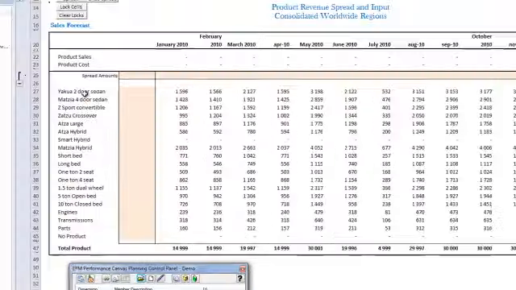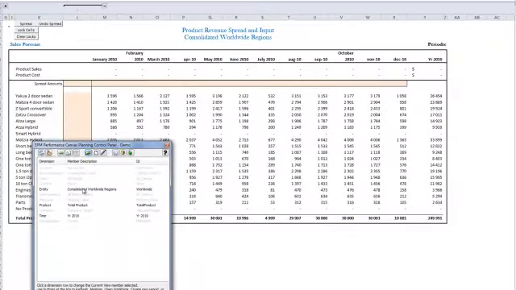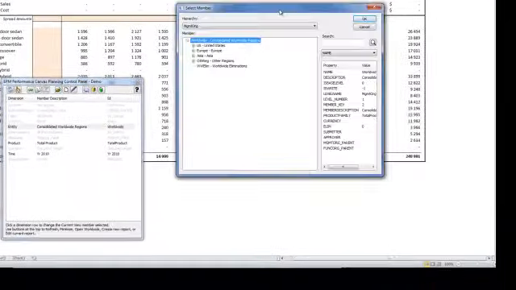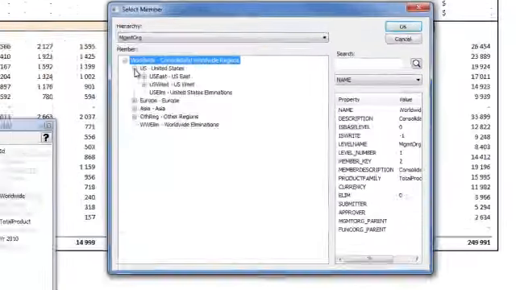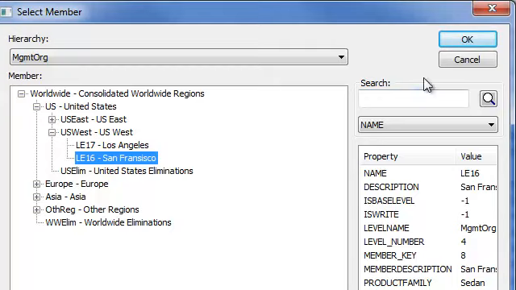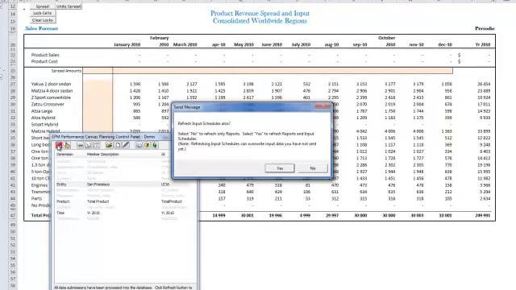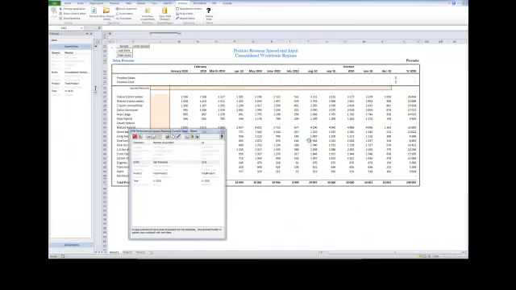So right here we can see the product and we can see where we are. Now, if you're a regional sales manager, you don't need to see the spread for the worldwide sales region. You need to see the spread for your own organization, for your own area. So to do that, we just double click on entity and we can select the member now. Let's work on the US West, and let's actually be the San Francisco sales manager. Click OK. Click refresh. Yes.